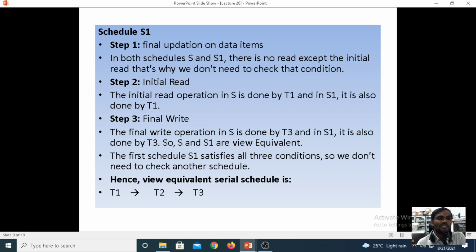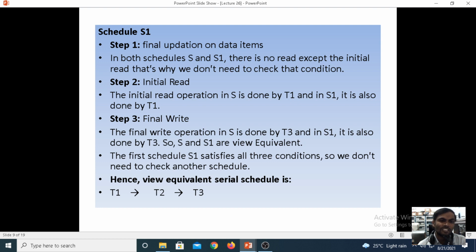Considering the final updation on the data items, both schedules S and S1 have no read except the initial read. It is not performing the read operation at the time of the initial read operations. That's why we do not need to check the condition. Coming to the initial read operation, the initial read in S is done by the T1 transaction, and in S1 also.